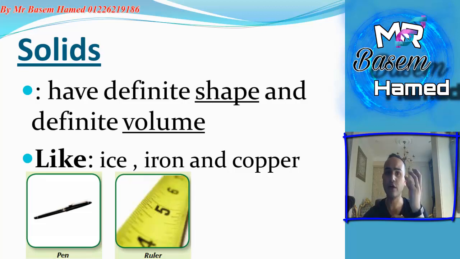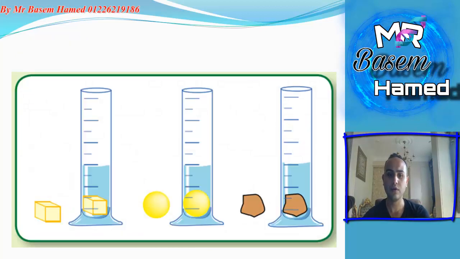Imagine a rock, a piece of rock. It has a definite shape, very solid, and definite volume. It cannot increase or decrease in volume. Like ice, iron, and copper. All of them are solids. Look, if we put all these solid objects, their shape doesn't change, and their volume doesn't change. So they are solids, they have a definite shape and definite volume, even if we put them in the water.